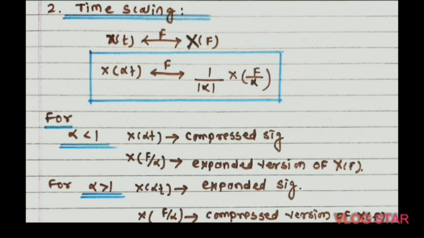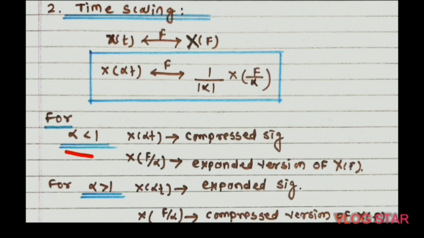Second is the time scaling property. Let x of t and x of f form a Fourier transform pair, and let alpha be a constant. Then the time scaling property states that x of alpha t in the time domain represents 1 upon mod of alpha into x of f upon alpha in the frequency domain. Here x of alpha t represents a time scaled signal, and this x of f upon alpha represents the frequency scaled signal or scaled frequency spectrum.